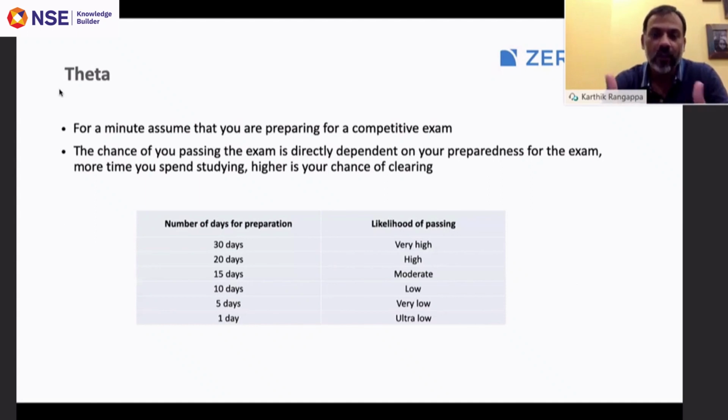Now you will prepare well when there is more time to study. For example, when you have 30 days to prepare, the likelihood of you passing this exam is very high, right? I understand 30 days may not be sufficient for JEE or CAT, but just to put this in perspective, more days, very high likelihood of passing.